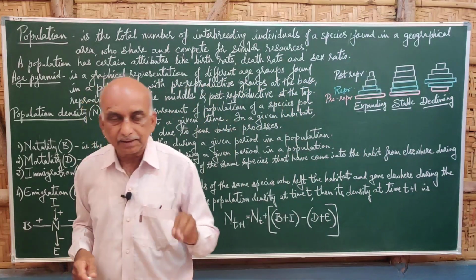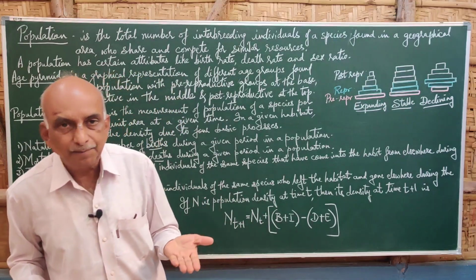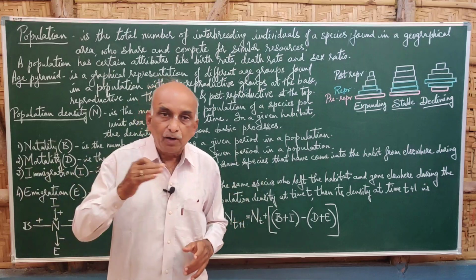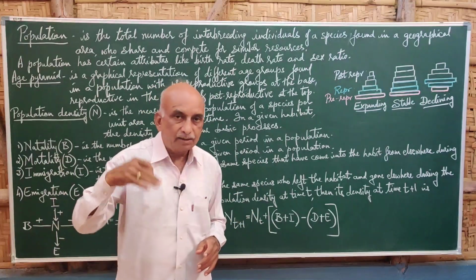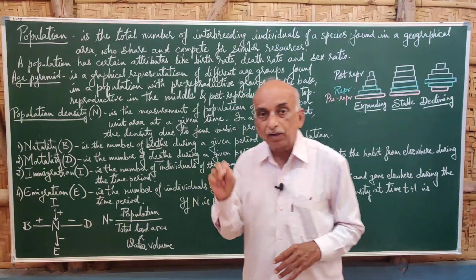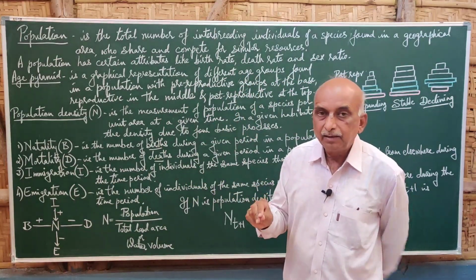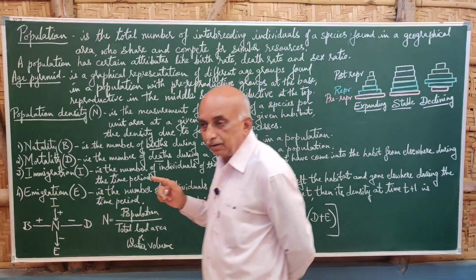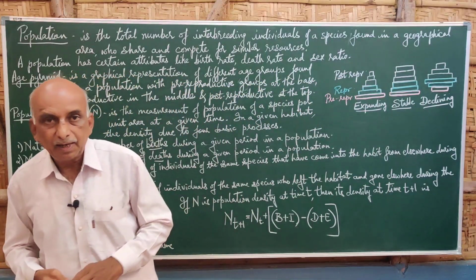Automatically opposite to this is mortality, the number of deaths. So in a population, how many births there are, that is natality. How many deaths occur in that area in a given time, that is mortality. Then immigration.